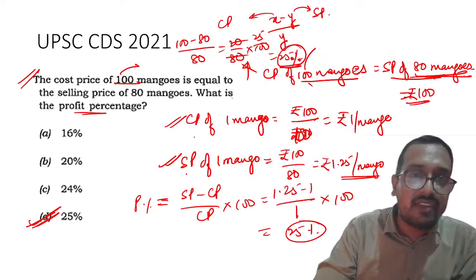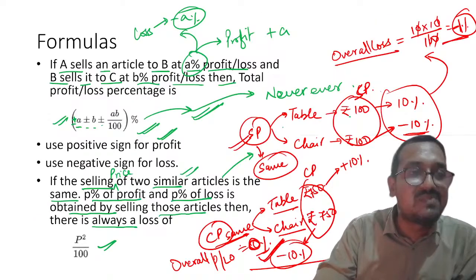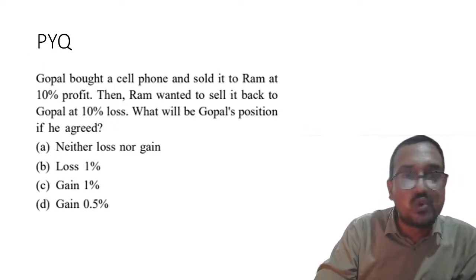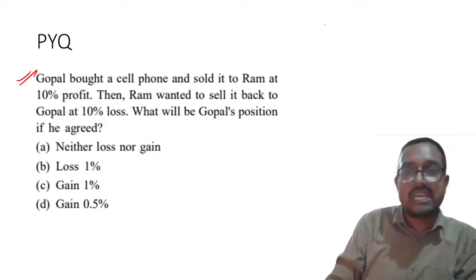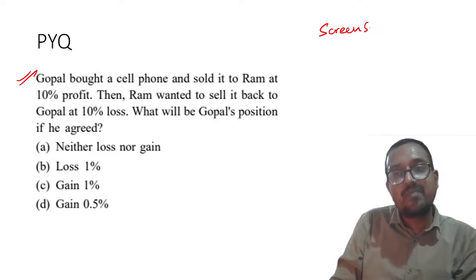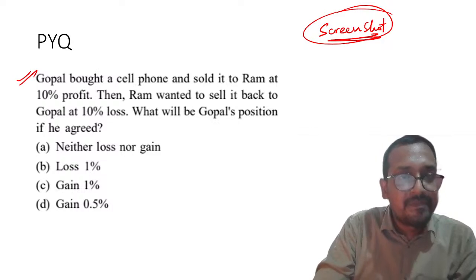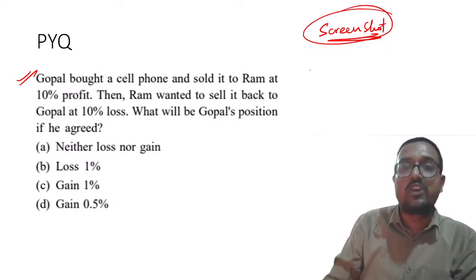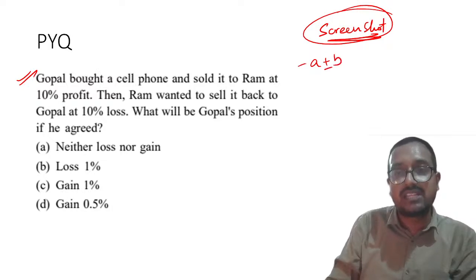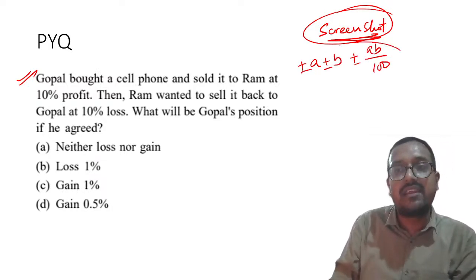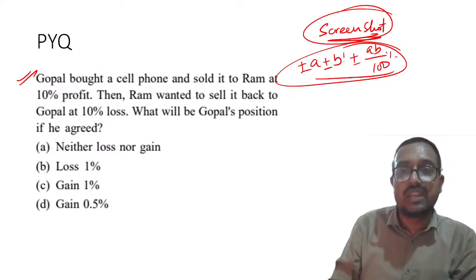And yes, with that, I will come to our next section. That is the last part. I will give you some assignments which you all have to solve. Understood? So the first question for you to solve is this one. Please take screenshot of this question quickly. Here you have to apply basics. Don't try to apply A plus B or minus B plus minus whatever was there, AB upon 100, right? Please don't try to apply this, because you will get wrong answer.